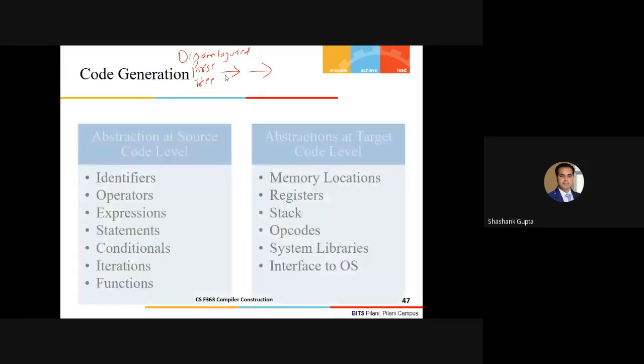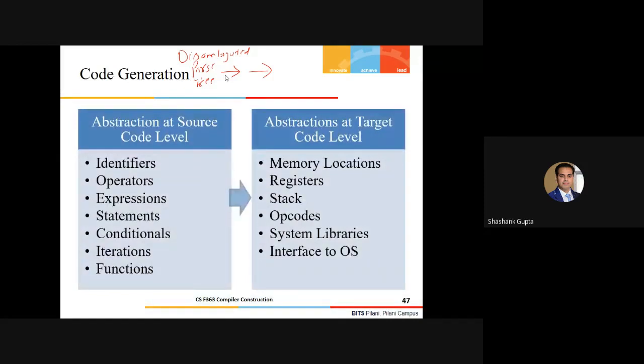So let us see here. As a part of the introductory level discussion, we said this is our goal: abstractions at the source level code, I mean, in the disambiguated parse tree, while you're writing the source language constructs. These are the abstractions you generally have to handle, and now you have to convert these abstractions into machine level abstractions.